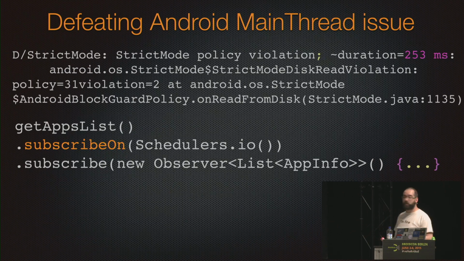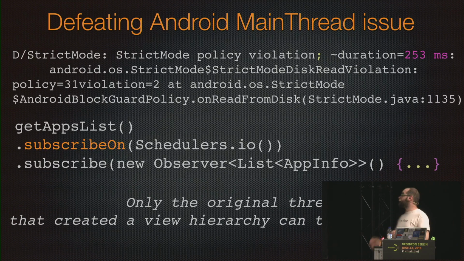Every time we need to do something that is I/O related, reading from network, from a database, or from the disk, or whatever, we can use Schedulers.io. We subscribe on the scheduler, so we ask RxJava to do the stuff in getAppsList on a different thread that is supposed to be the I/O scheduler. We are happy, we run the app, and the app crashes.